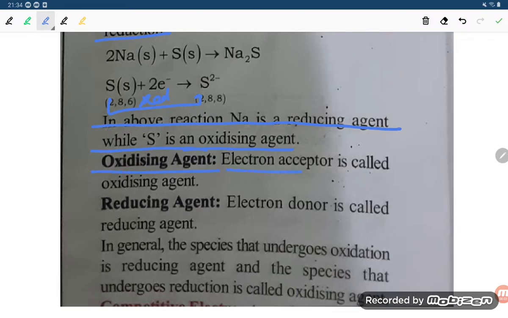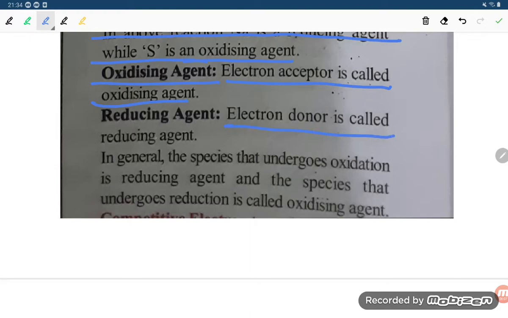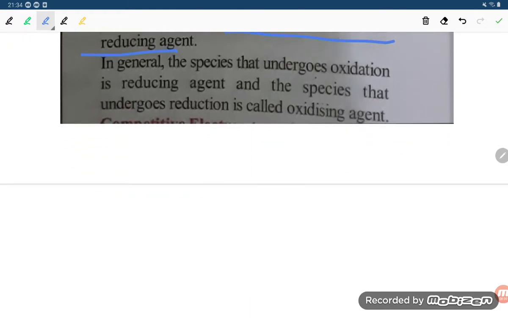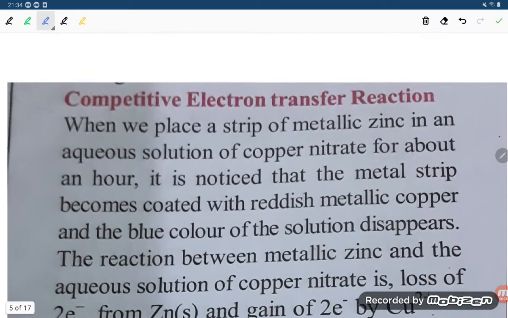In the above reaction, Na is the reducing agent, while sulfur is the oxidizing agent. Electron acceptors are called oxidizing agents. Electron donors are called reducing agents. In general, the species that undergoes oxidation is the reducing agent, and the species that undergoes reduction is the oxidizing agent.